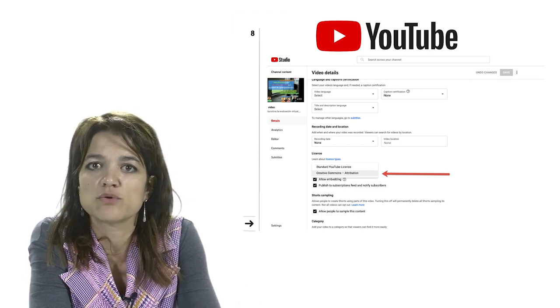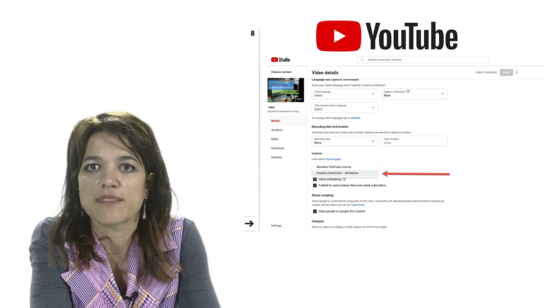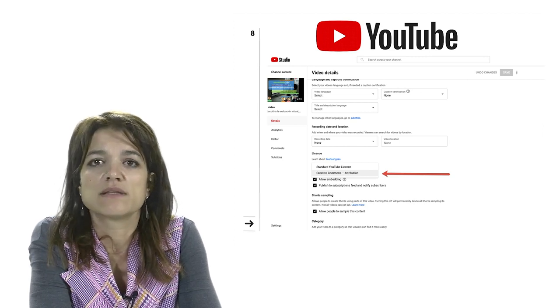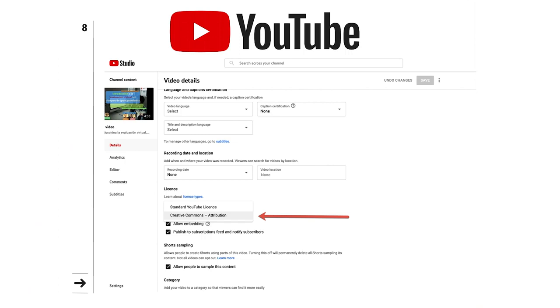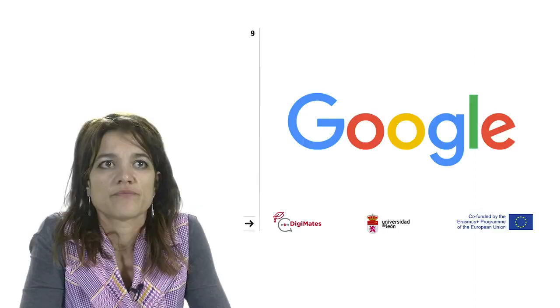This means that you cannot do a remix or something with these products. But the ones that interest more for the educative purposes are the Creative Commons attribution. That is one that you can select as an author when you upload that material, and allows you to change the material if it's for educational purposes.